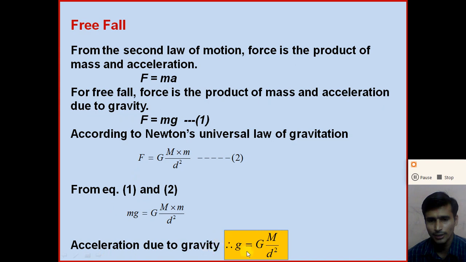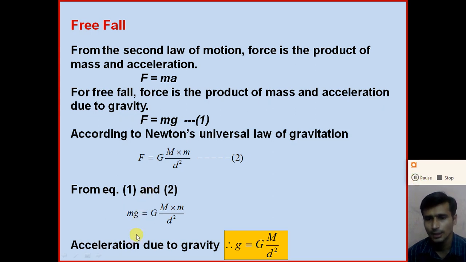So according to this formula, small g is equal to capital G M divided by d square, right? The acceleration due to gravity does not depend on the mass of the object. So when we release a lighter object and a heavier object from the same height, in both objects, acceleration due to gravity will be the same.